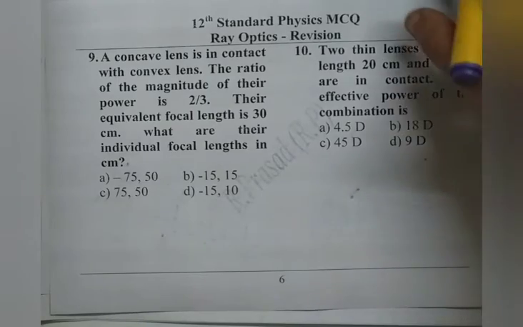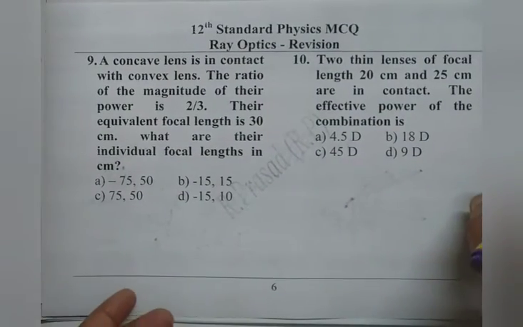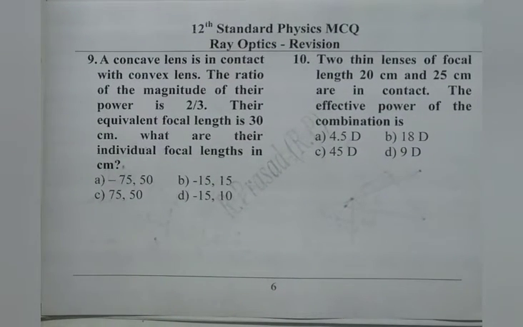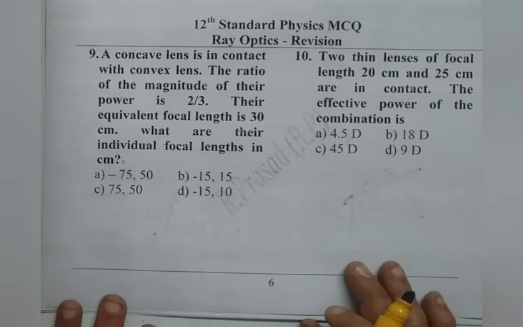We read the 9th question now. A concave lens is in contact with a convex lens. The ratio of the magnitude of their power is 2 by 3. Their equivalent focal length is 30 centimeter. What are their individual focal lengths in centimeter?